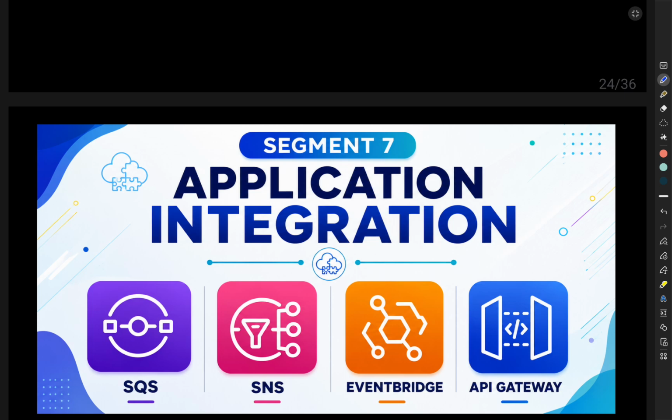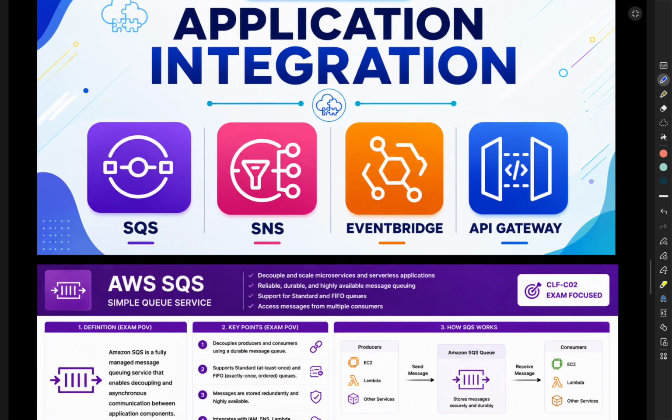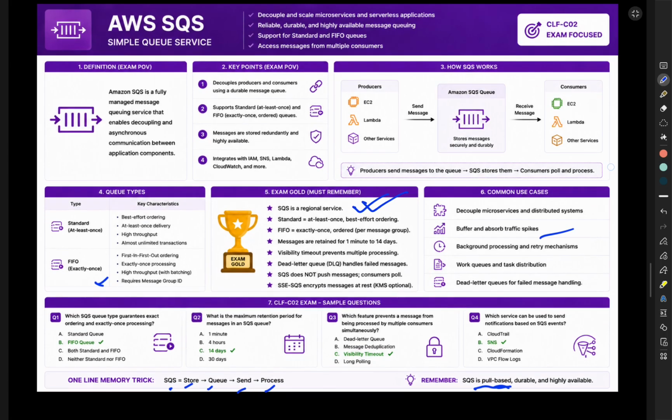These services are used heavily in modern microservices architecture. For the CLF-C02 exam, AWS often gives a business scenario and asks which service is most appropriate. The trick is understanding the purpose of each service. By the end of this section, you will know exactly when to choose SQS, SNS, EventBridge, or API Gateway. Let's begin with AWS SQS.